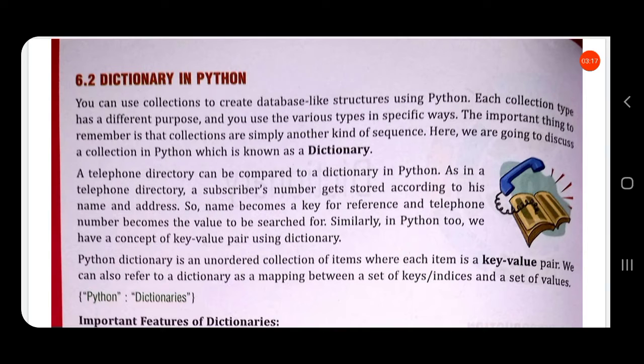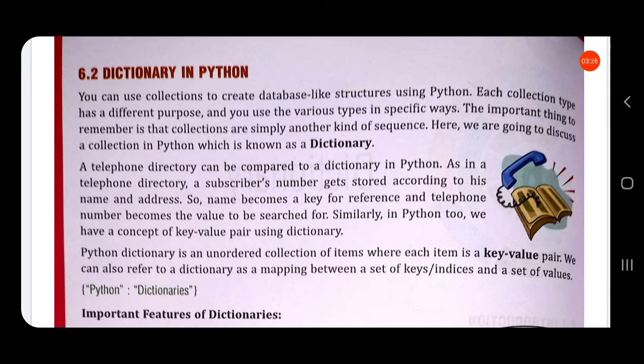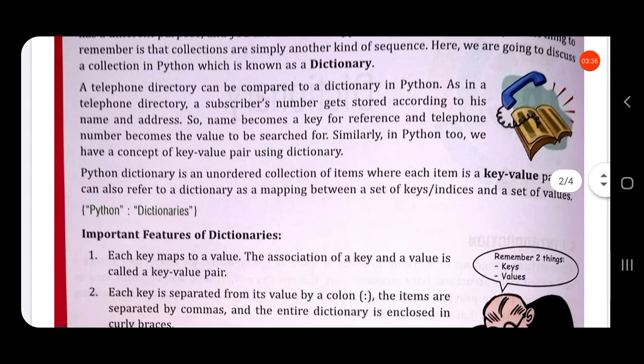Each collection type has a different purpose, and you use the various types in specific ways. The important thing to remember is that collections are simply another kind of sequence. Here we are going to discuss a collection in Python known as dictionary.